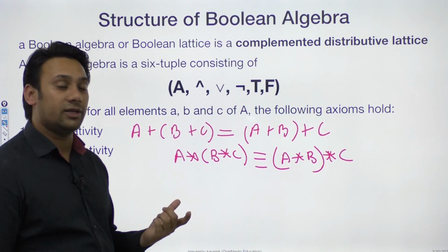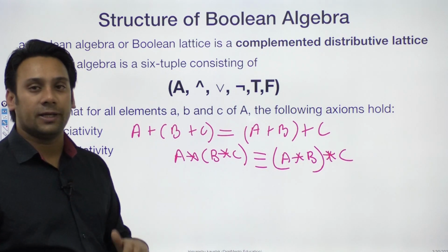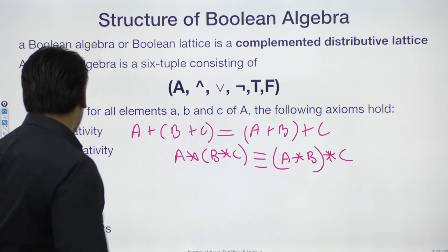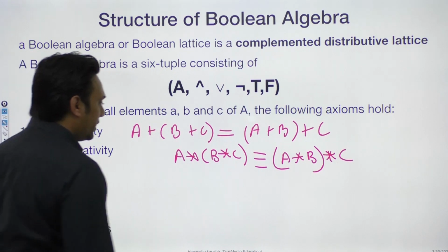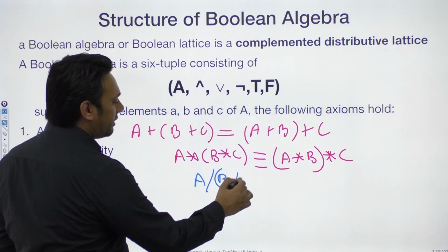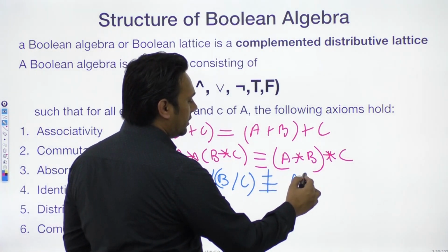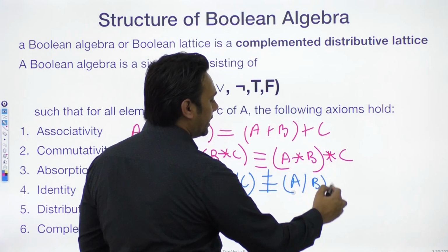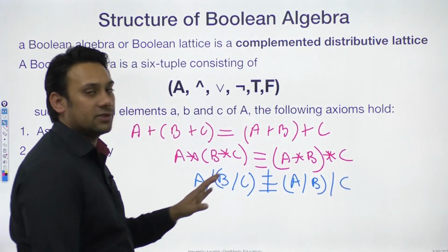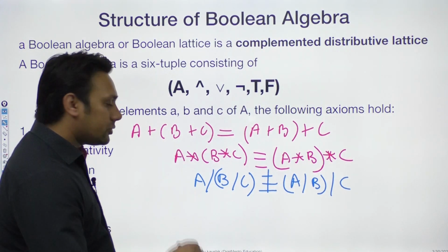But if you look at it here, your division operation is not associative. आपका जो division operation है वो associative नहीं है. Okay? So if I do (A divide by B) divide by C, it is not equivalent to saying A divide by (B divide by C). Your division operation is not associative. Let me show you with the help of an example. Let us suppose you have 3 numbers, right?